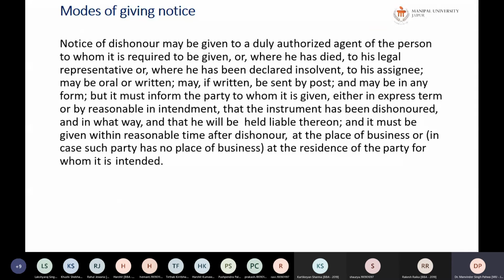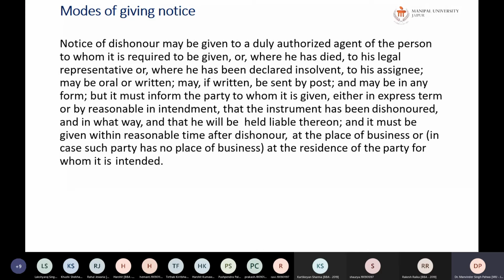Notice of the dishonor may be given to a duly authorized agent of a person to whom it is required to be given, or, where he has died, to his legal representative, or, where he has been declared insolvent, to the assignee. It may be oral or written.